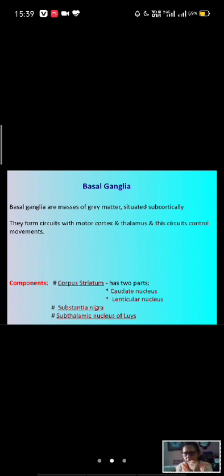Substantia is coming from substance. Nigra is dark. In the brain, it is a darkened area. It is melaninated, as melanin-containing cells are there. So this dark area is called substantia nigra. And the nucleus under the thalamus is called the subthalamic nucleus of Luys.